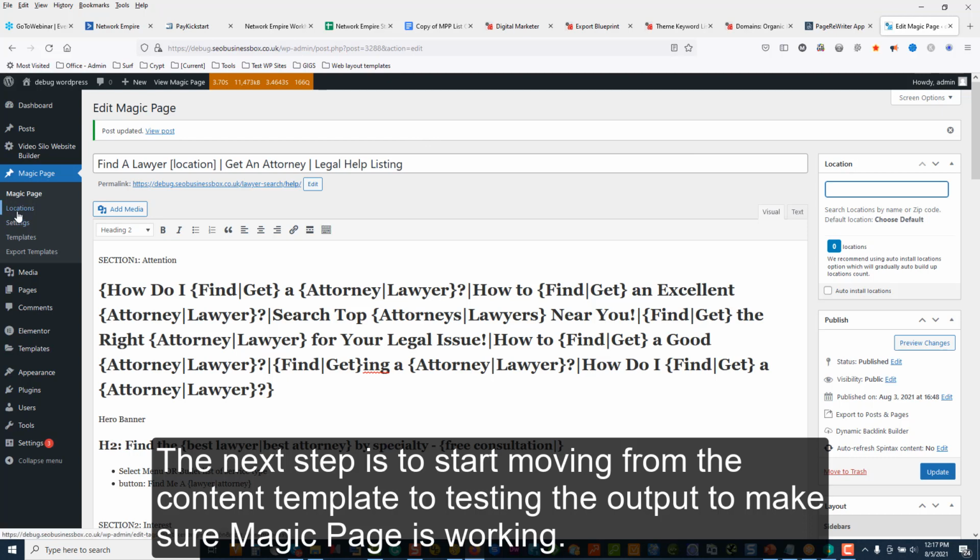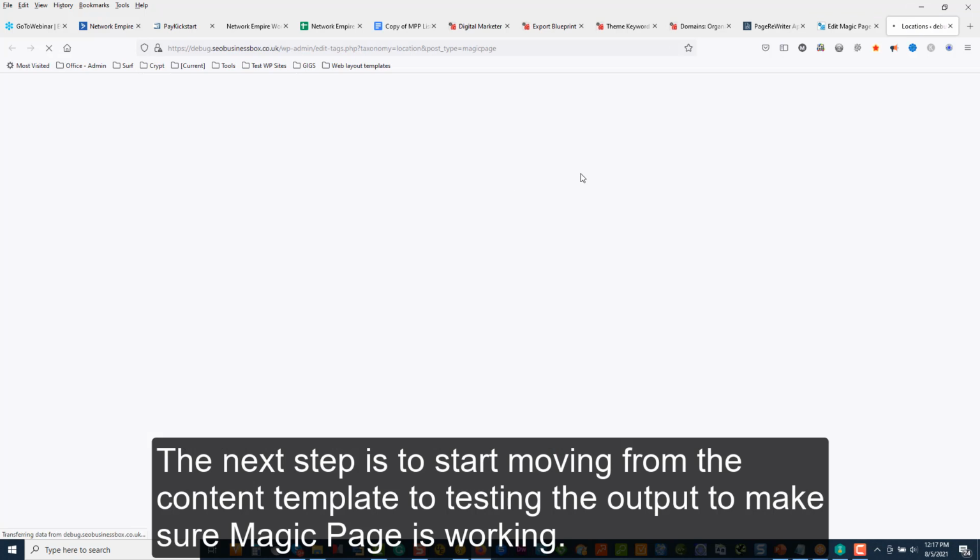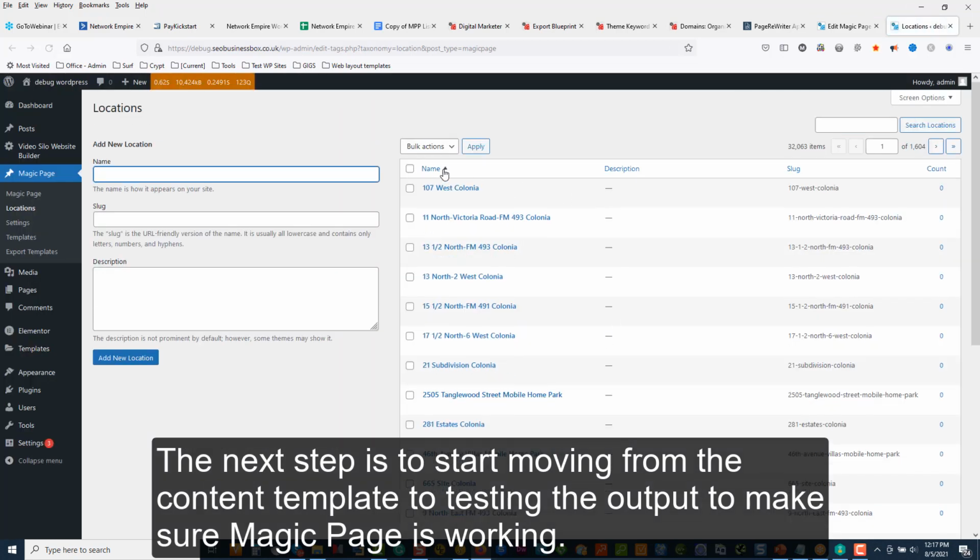So if you forgot what your locations were, you can click on that link there, locations, and I'll show you what's installed. You'll see a huge list of towns and cities. So we have got a database which potentially, if we published everything, had 32,000 pages. All right. So this is how big it grows, just to give you some context of what's going on over here. All right. So if we go search an area, let's just say we search New York. I shouldn't have clicked that button. Just stop that. Okay.